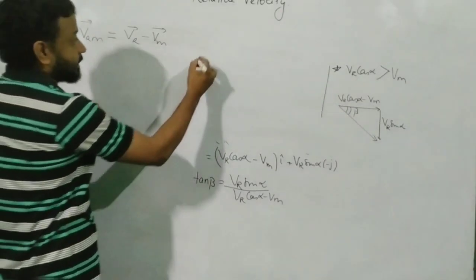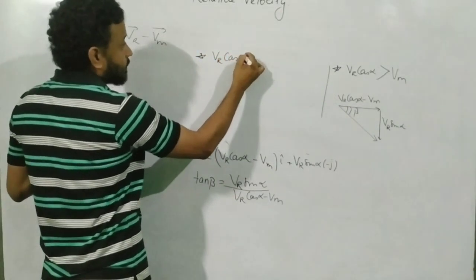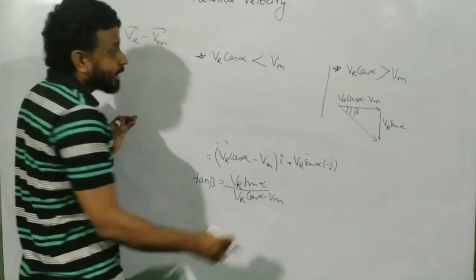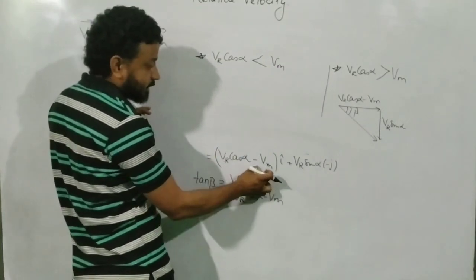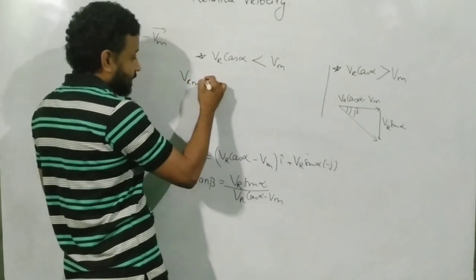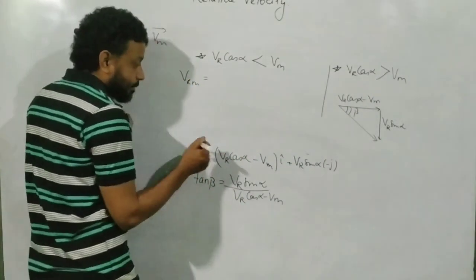Now what about this case? Suppose that if VR cos alpha becomes less than Vm. In that case, this term becomes negative. Am I right? When this becomes less and this becomes more, it becomes negative. So I can write minus i cap.